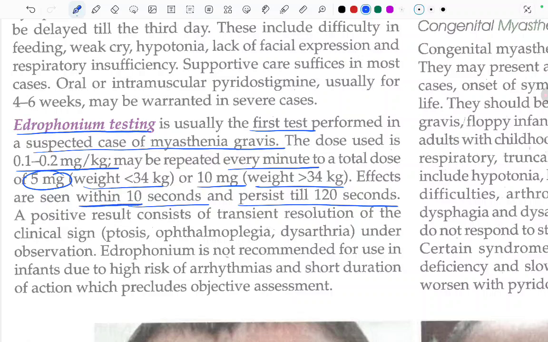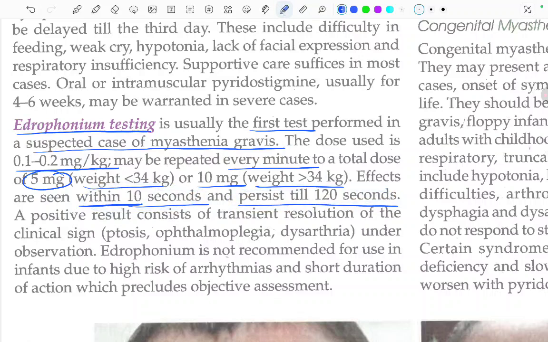So this is a test to confirm whether the person has myasthenia gravis or not. We give edrophonium in the dose we just read, 0.1 to 0.2 mg per kg, repeated to a total dose of 5 mg in weight less than 34 kg, or 10 mg in weight more than 34 kg. Effects are seen within 10 seconds and persist till 120 seconds, that is around 2 minutes.